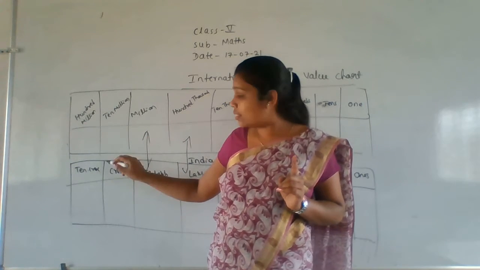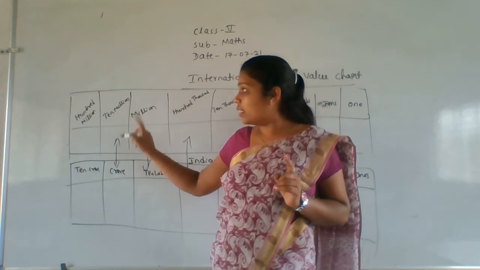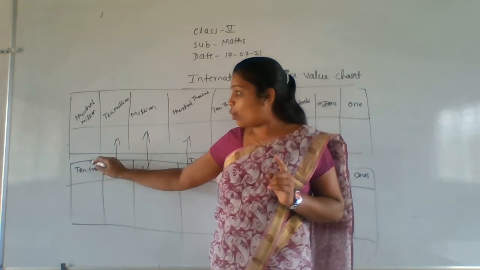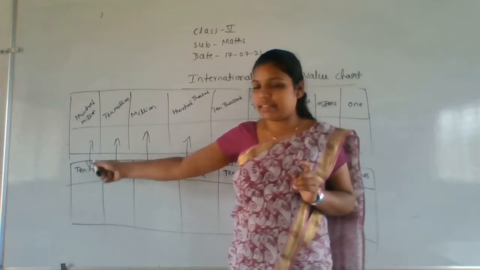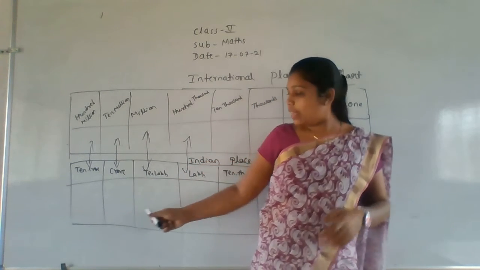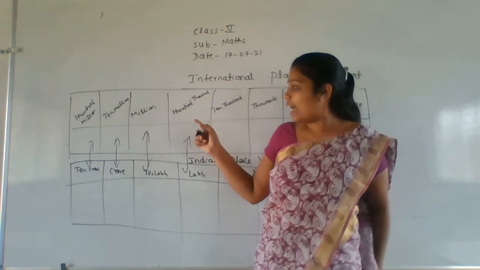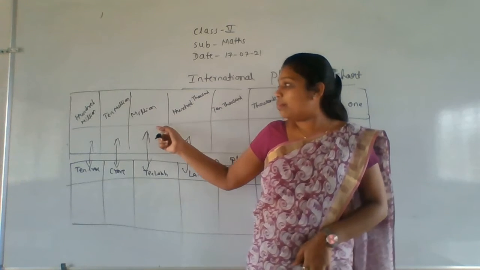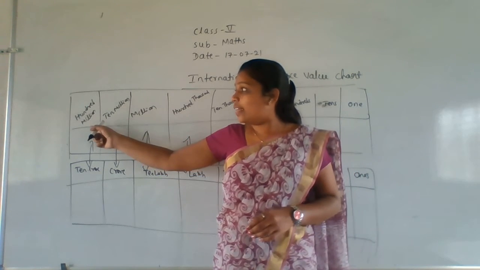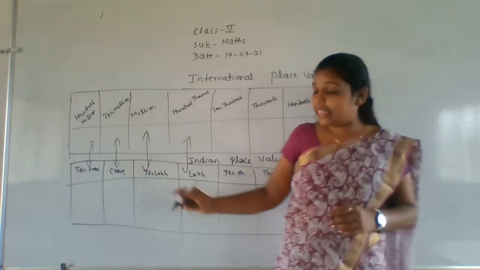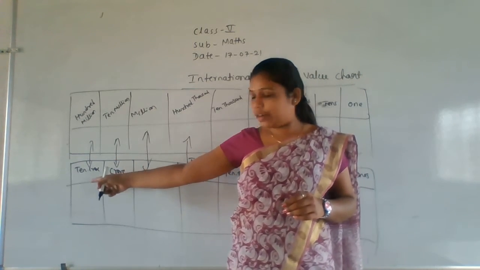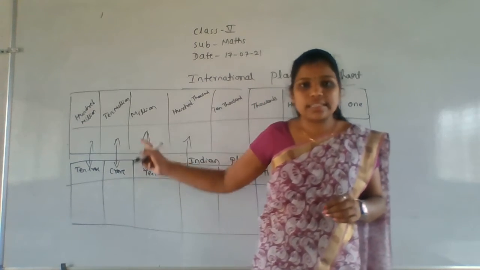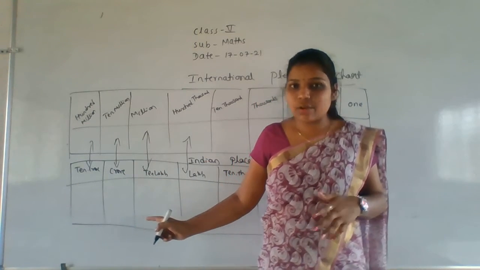Next, 1 crore means 10 million. 10 crore means 100 million. Okay? These are the same things here. Observe properly. In international we are having 100,000 and million and 10 million and here will be the 100 million. But in Indian what we are having here? Lakh, 10 lakh, crore, 10 crore. Only these four things change here. Understanding what I am saying here?